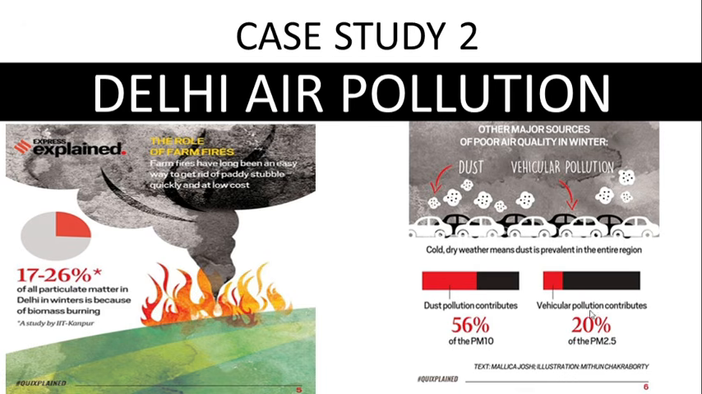Vehicular pollution is another problem in Delhi, and 20% of PM 2.5 is released due to vehicular pollution. Dust pollution contributes to 56% of PM 10. Now these particulate matter below the size of 10 micrometers and particulate matter below the size of 2.5 micrometers are highly dangerous because they can go deep inside our lungs and can also travel into our bloodstream, thereby causing cancer and many other diseases.